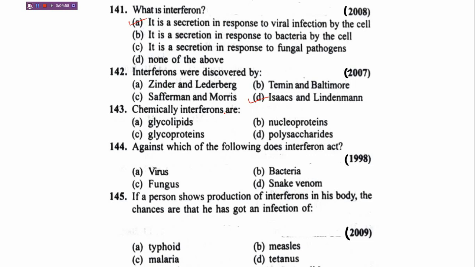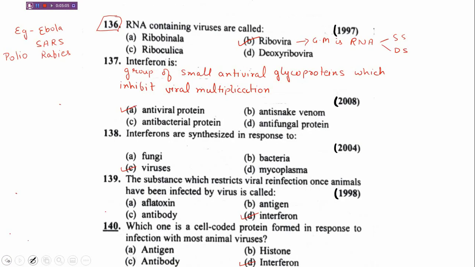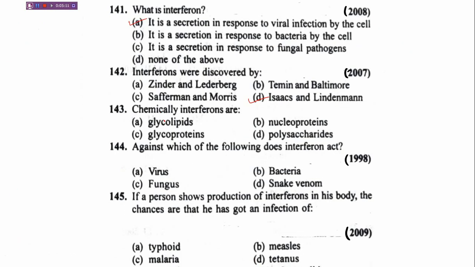Chemically interferons are. We have already discussed in the previous slide that interferons are glycoproteins. So I hope you will easily answer. A, glycolipids; B, nucleoprotein; C, glycoprotein; D, polysaccharides. The correct answer is C, they are glycoproteins.